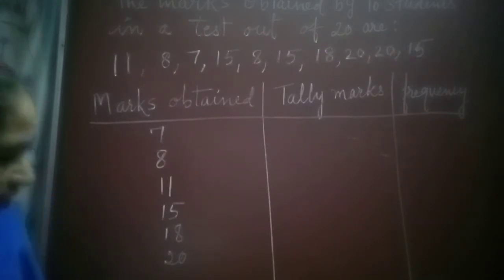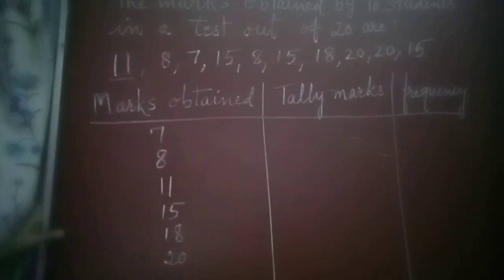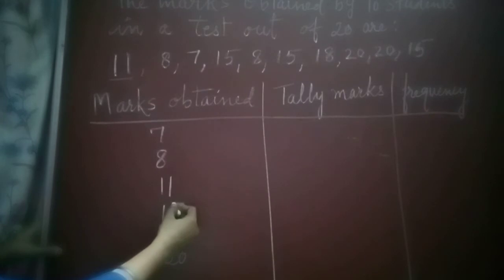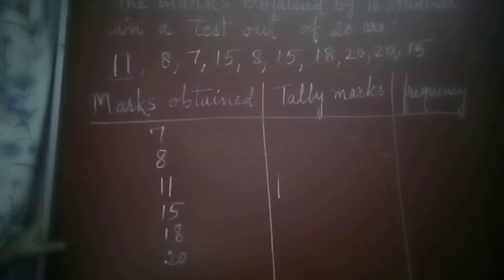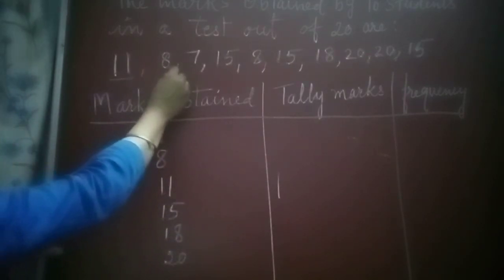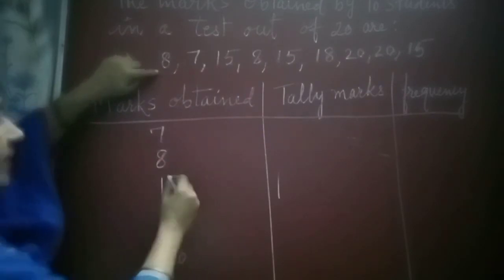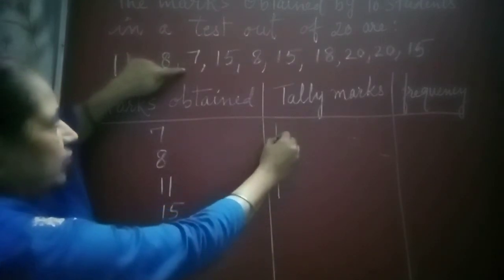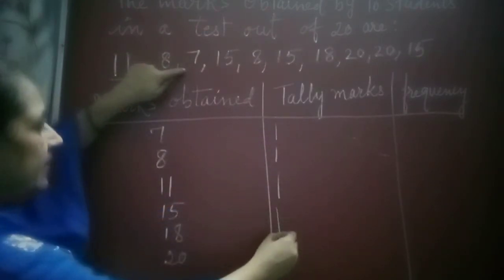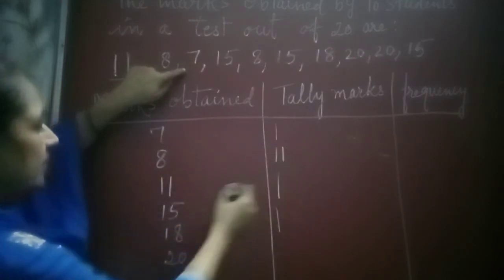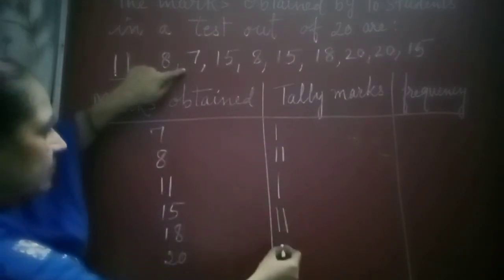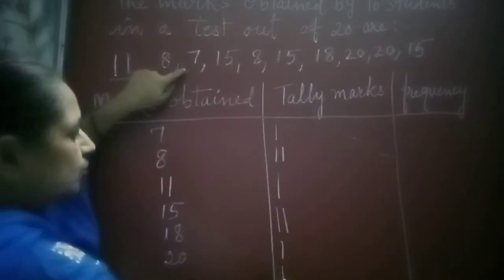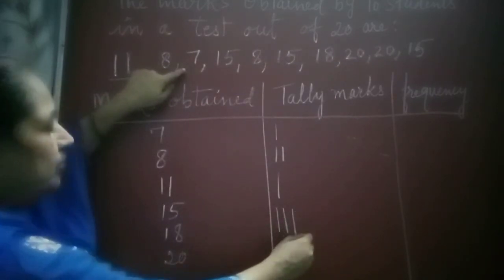Now how to make the observation table? First of all, the first number is 11. So we look at the marks obtained column. Against 11 in the tally marks column we draw one bar. Then the next number is 8, so against 8 we draw one bar in the tally marks. Then for 7 we draw one more bar. For 15 one bar. Again 8, one more bar. 15, one bar. 18, one bar. Against 20, two bars. And then 15, one more bar.